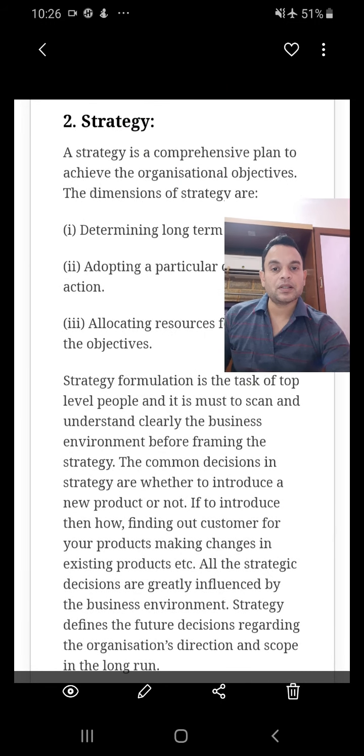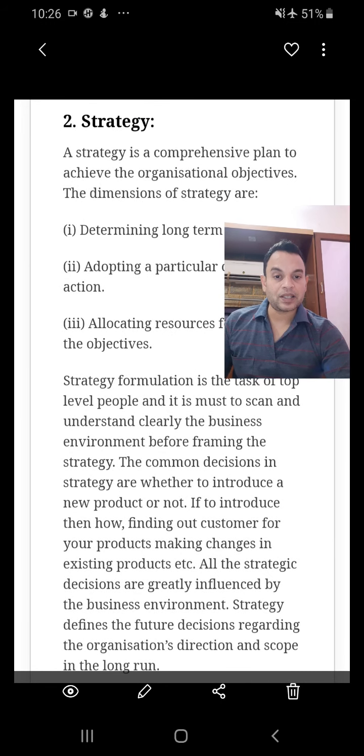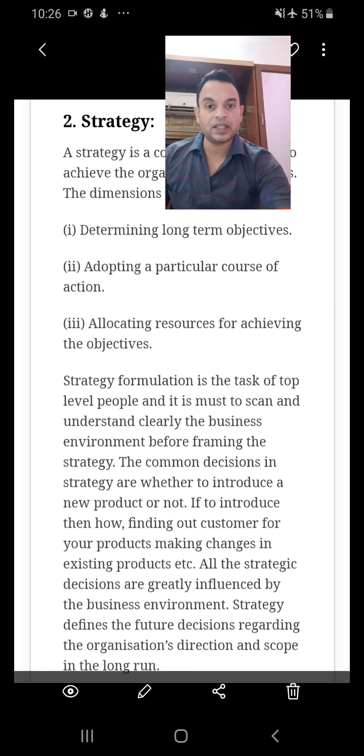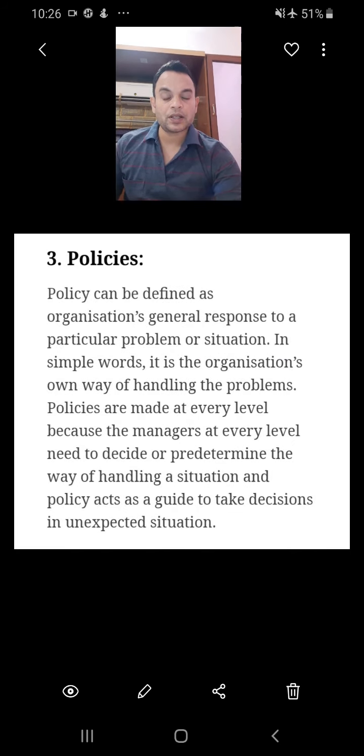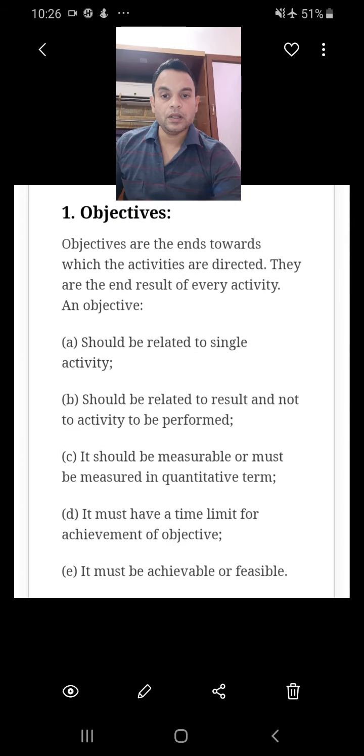Strategy means a comprehensive plan. The keyword is comprehensive plan. Strategy basically means Raniti, so it's a comprehensive plan. And the first one was objective. Objective means end result. Now when you refer to the book, there are differences, and you have to remember 2-3 points. Differences also come in the examination. If your concepts are clear, the differences will come to you easily.